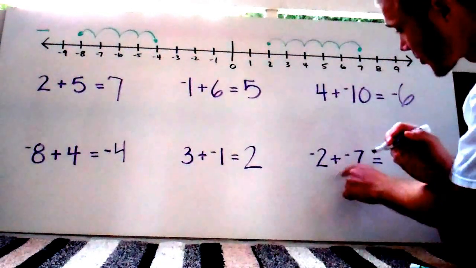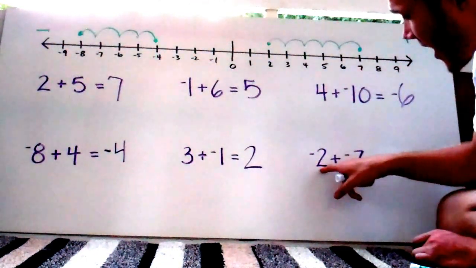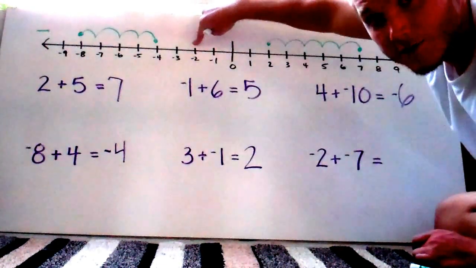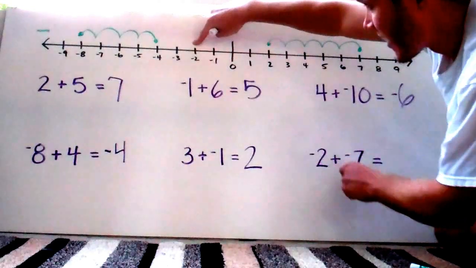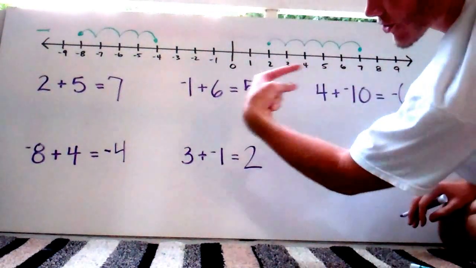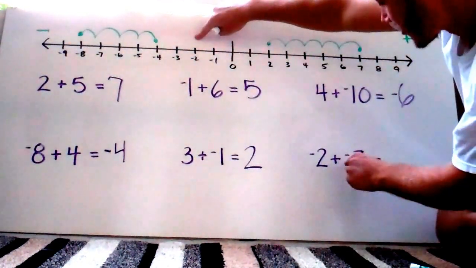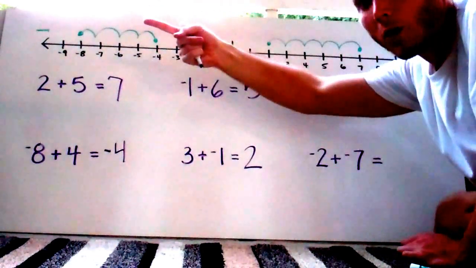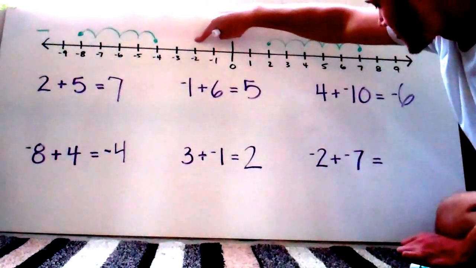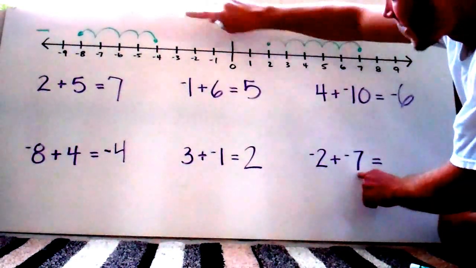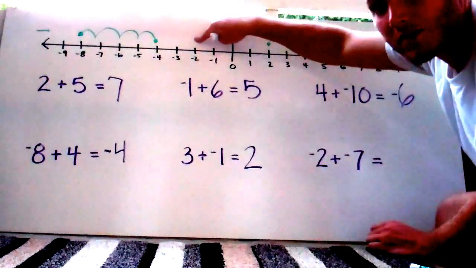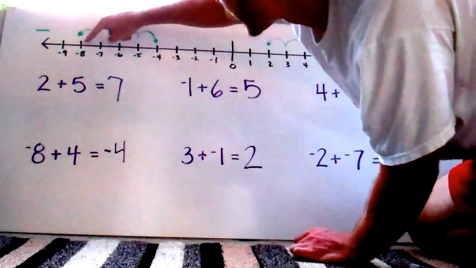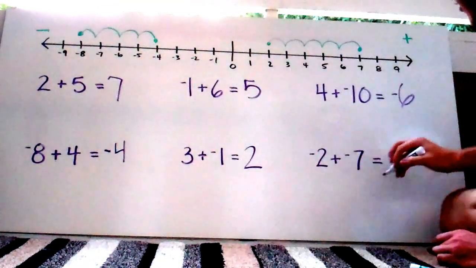And for the last one, I'm going to start on negative 2, that first value. There's my negative 2. We're adding, so I'm going to face this direction. But there's a negative, so now I have to change directions and face that way. I'm at negative 2 and facing that direction now, and the only thing I have left to do is count 7 units. 1, 2, 3, 4, 5, 6, 7, I land on negative 9.